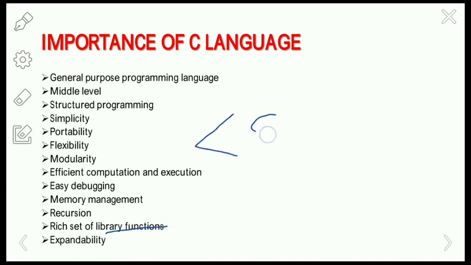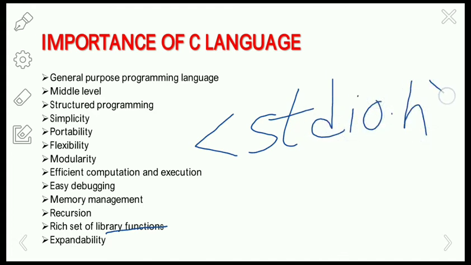Suppose we take stdio.h, which is a header file. This library supports standard input and output for the given program. And if you take conio.h, this is the header file that supports the printf and scanf functions in the program. The next one is expandability. A user can write their own functions and add them to the C language, so others can use them in their programs. Hence, C can be expanded like an ocean. Okay, so this is the importance of the C language.